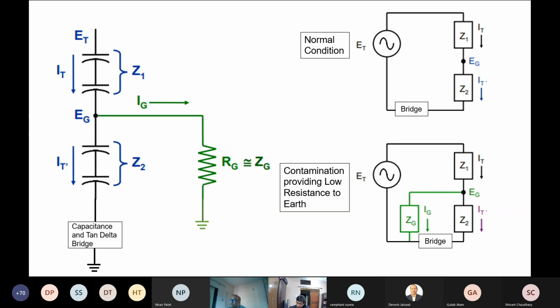Now this is explained in a very mathematical, equation manner. This G point is the point where there is a parallel path to ground, that is IG, and below is the current which is going through the test tap to the capacitance tan delta bridge. In normal condition, there will not be any parallel path going like this. But when you have contamination providing a low resistance path to earth, it is bypassing the bridge and going to ground.